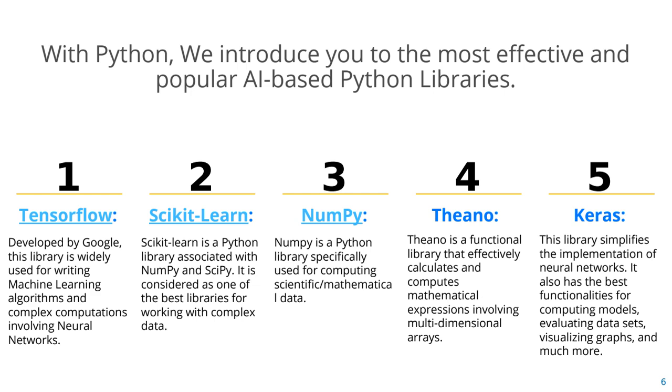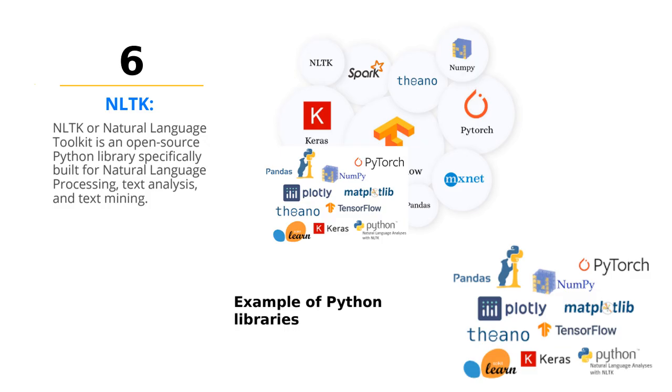NumPy is used for computing scientific and mathematical data. Theano is the library that is used to compute mathematical expressions. Keras is used for the best functionalities for computing models, evaluating data sets, visualizing graphs, etc. And last is NLTK, the Natural Language Toolkit. This is an open source Python library and it is generally used for natural language processing.